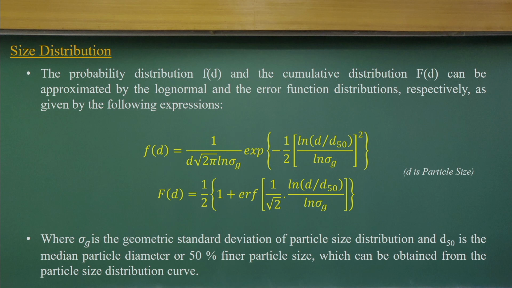Recently people have tried to fit a normal distribution curve to define sediment particles in terms of distribution functions.